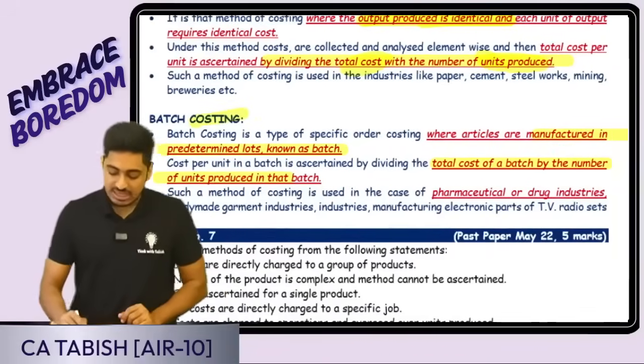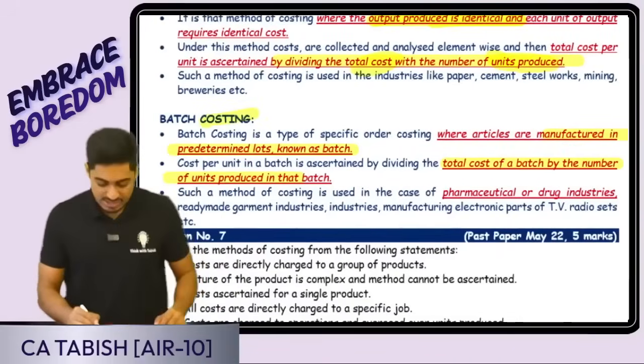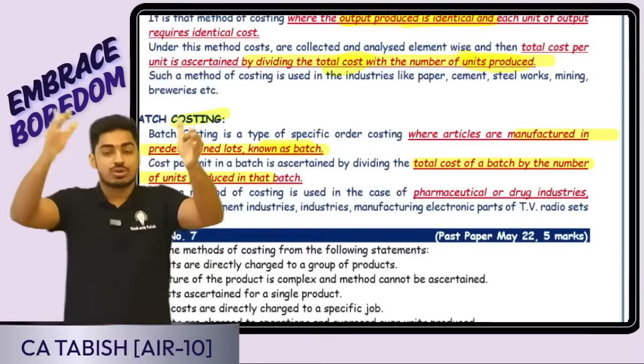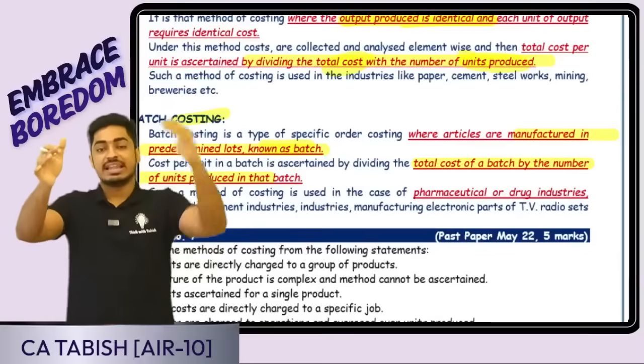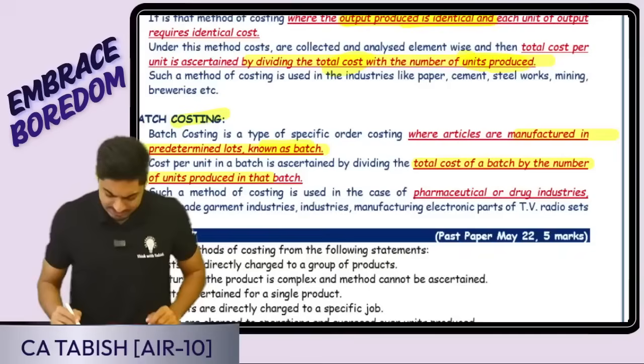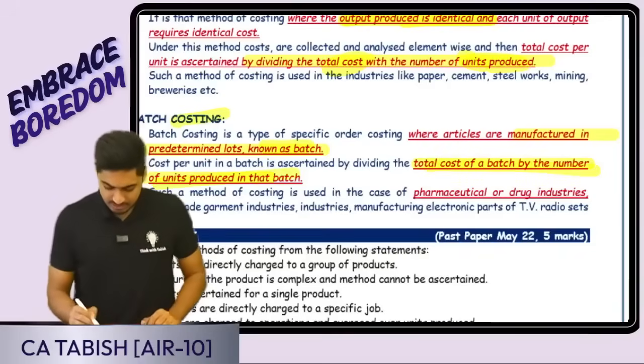Okay, batch costing. Here goods are produced in a batch or in a lot. How do I calculate the cost? First I will calculate the total cost for a batch. All calculations I'll be doing for a batch. Then I'll do total cost for a batch divided by number of units in a batch. I'll be getting the cost per unit.